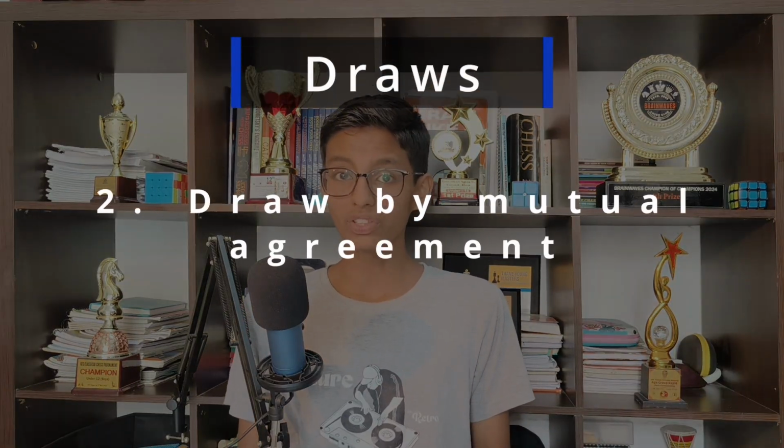When either side offers a draw at any point of the game, unless there is a rule defining the minimum limit for accepted draws, and the opponent accepts, then the game is drawn. In some tournaments, there are rules like you can't accept a draw before 40 moves or 20 moves or 30 moves. So if there are rules like that, then obviously this won't apply to the moves before the limit. But after the limit, if a draw is offered and accepted, then the game is obviously drawn. Draw offers should be made while making your own move before pressing the clock.